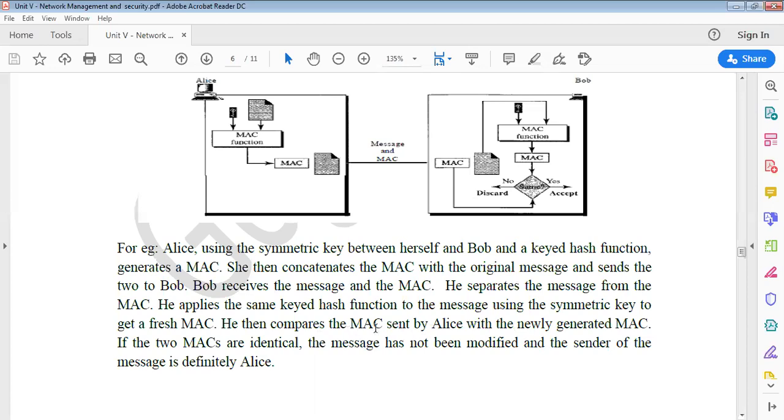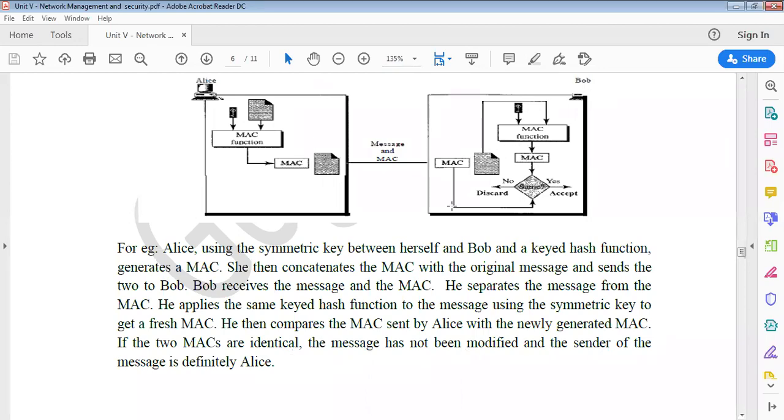He then compares the MAC sent by Alice with the newly generated MAC. If the MACs are identical, the message has not been modified, and the sender of the message is definitely Alice.